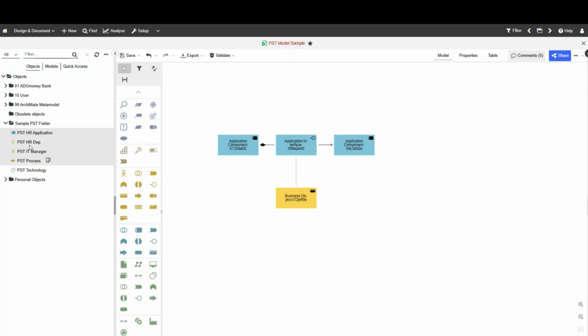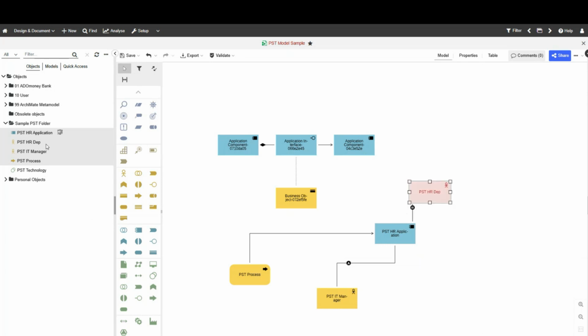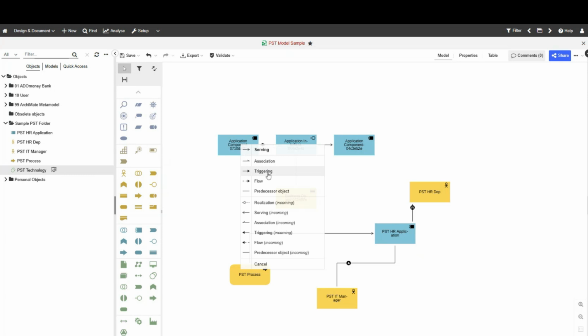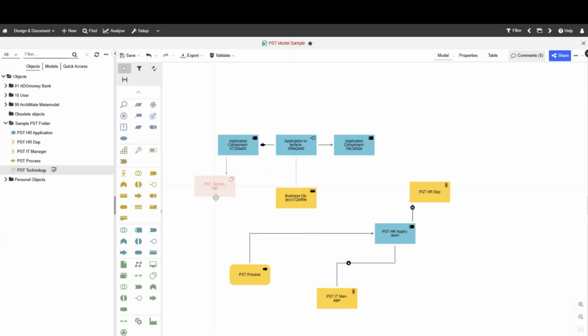So I'm going to take all of those four, select them, plot them in here, and notice the connections are also made because I've created them already beforehand in my repository. I can also select this and drag and drop it into my model like that, let it drop, and it's going to be, let's say, serving. So now it's a serving relationship here. It should actually be the other way around, but it doesn't matter. So I'm creating via drag and drop either into a modeler view or within the repository relations.